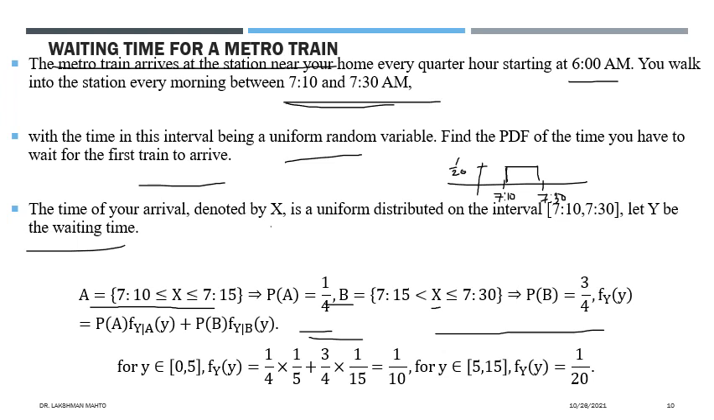Just apply this formula. Through that you will get: when y takes a value between 0 and 5, the density is 1 by 10, and when y takes a value between 5 and 15, the density is 1 by 20. So clearly the density of y is piecewise constant. Okay, it is already over time, so in the next class we will discuss joint distribution.